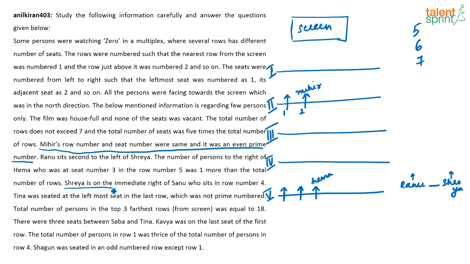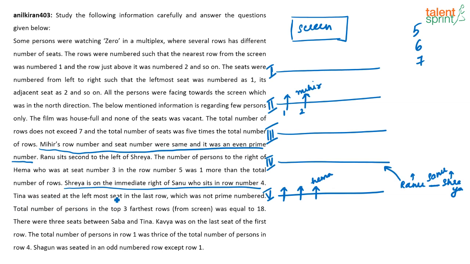Look here, Shreya is on the immediate right of Sanu, who sits in row number 4. So Shreya is to the immediate right of Sanu. Ranu is here, so Shreya is here. Sorry, what is that other person's name? Sanu. Yes. So Ranu, Sanu and Shreya, these 3 are sitting in row number 4. Might be they are sitting in places 1, 2 and 3. We don't know the order, but for now we know that these 3 are in row number 4.